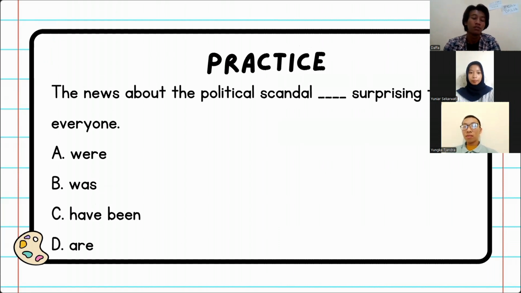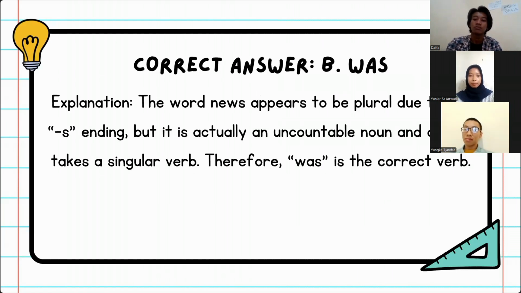The news about the political scandal blank is surprising to everyone. Now, can someone give me your answer? TR, please. I think was. Okay, B was. Let's see. And you're right, it was B. Now, the explanation. The word news appears to be plural due to the S ending, but it is actually an uncountable noun and always takes a singular verb. Therefore, was is the correct verb.